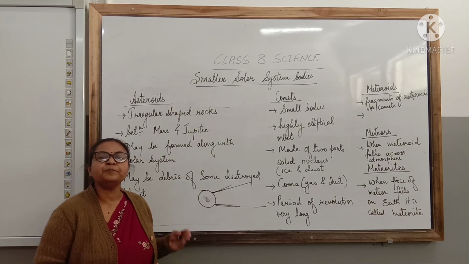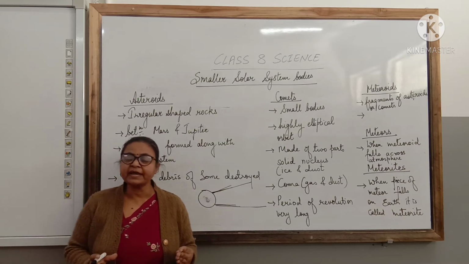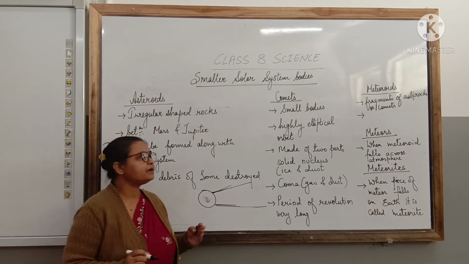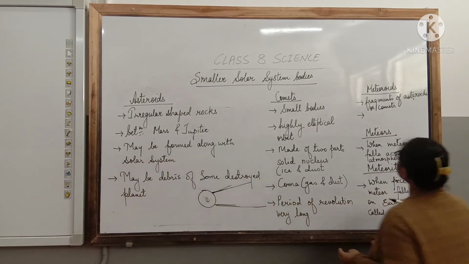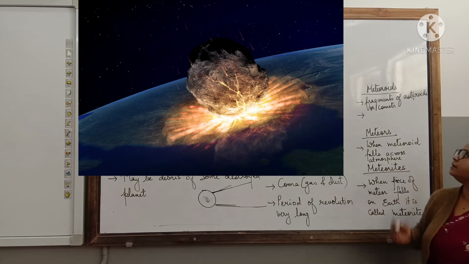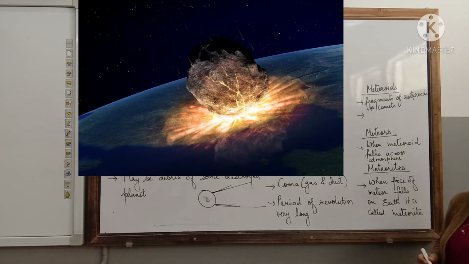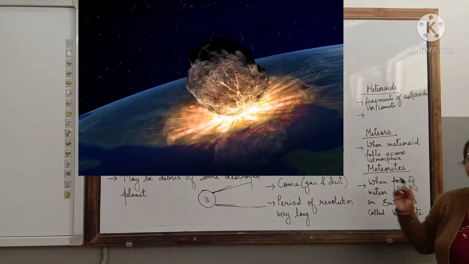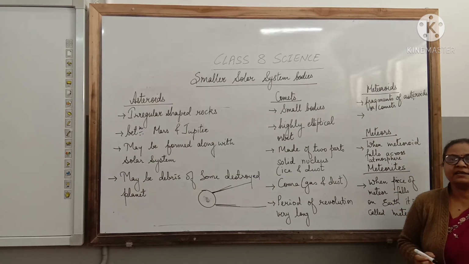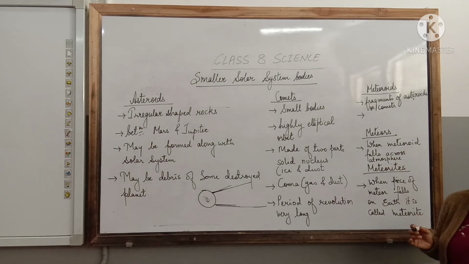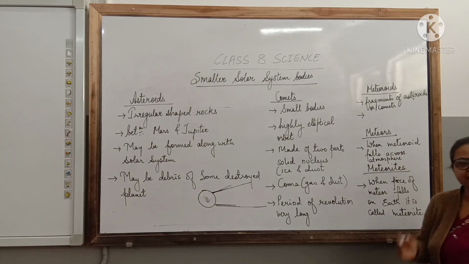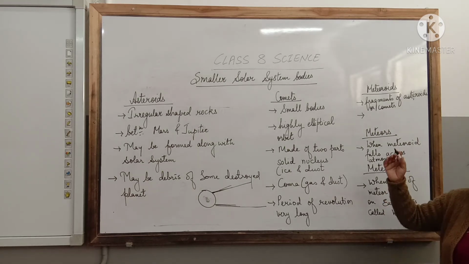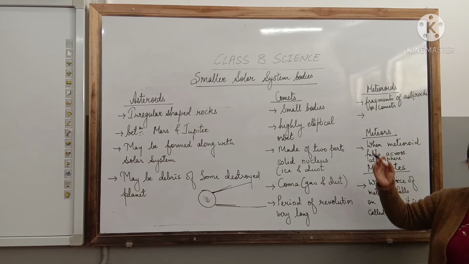Lastly, we have meteoroids. Meteoroids are also rocky objects. They are fragments of asteroids or comets which have been destroyed. Fragments, broken pieces of asteroids or comets. These also keep revolving. Now as they come towards the Earth, because of the gravitational force of the Earth, they get attracted towards the Earth, and they tend to fall towards the